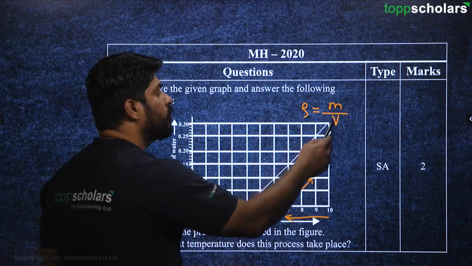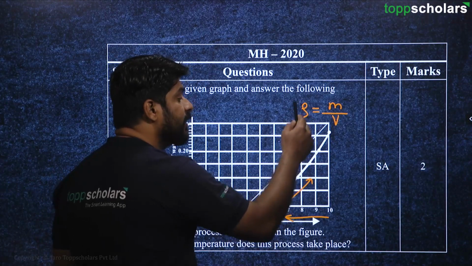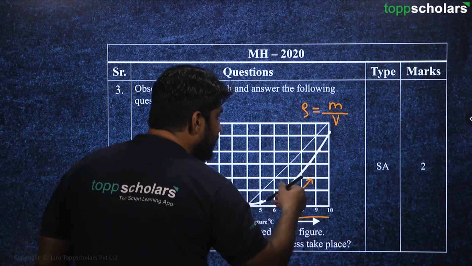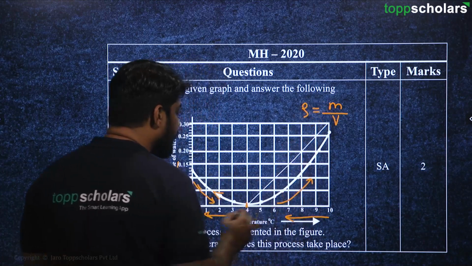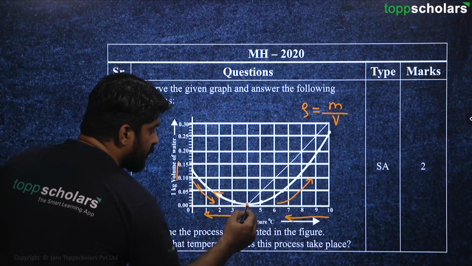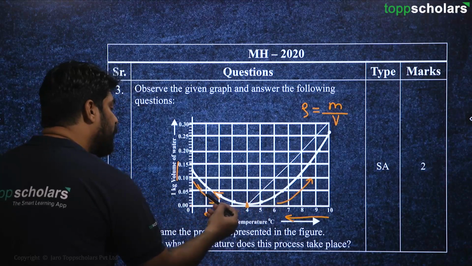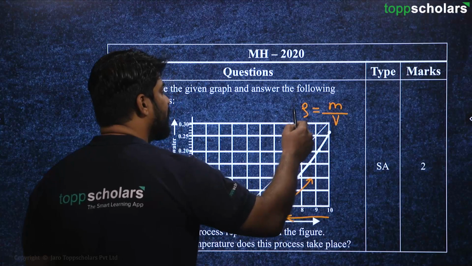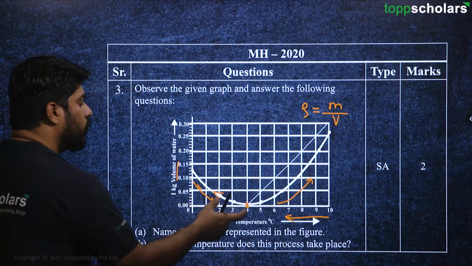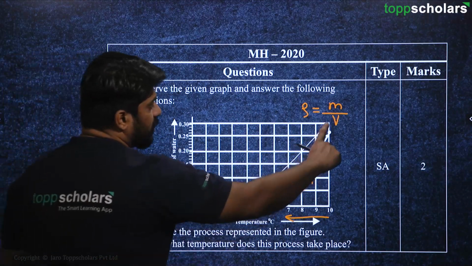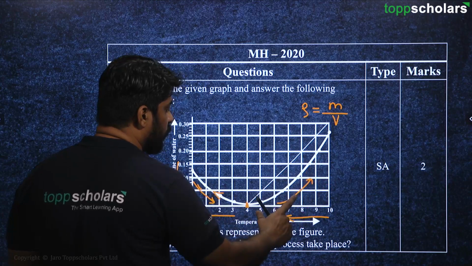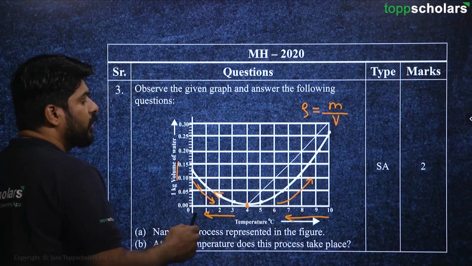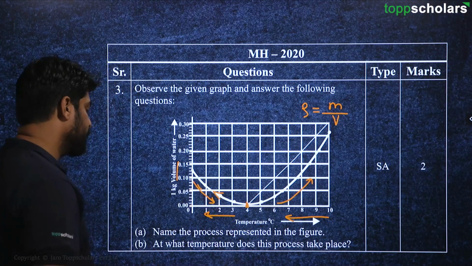So since the volume is decreasing, density is increasing. So here the density becomes maximum, and again after crossing this value, the volume increases, so density decreases. That means the water expands. Here the water initially was contracting. Now again after crossing 4 degrees Celsius, it starts expanding.